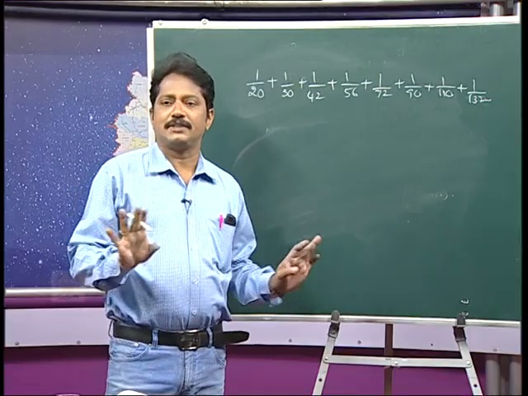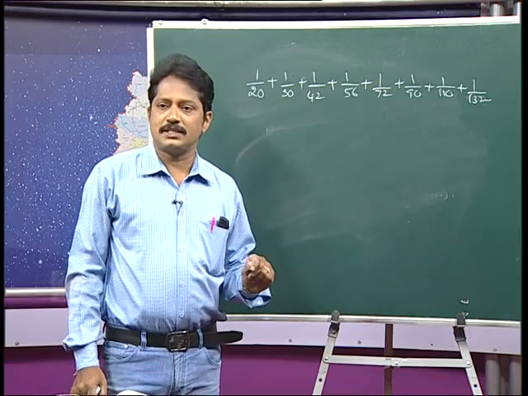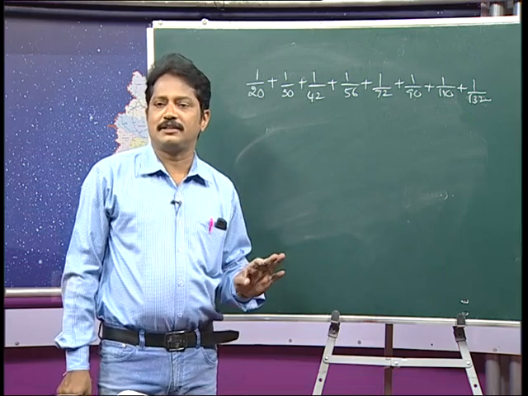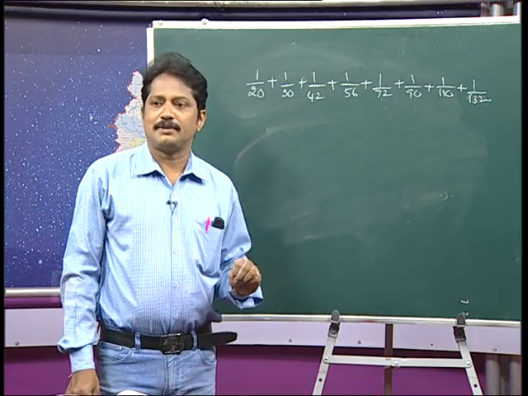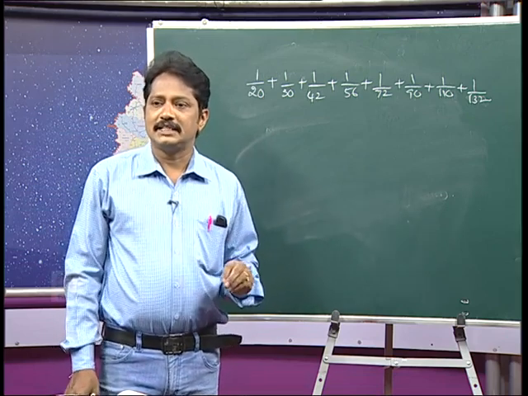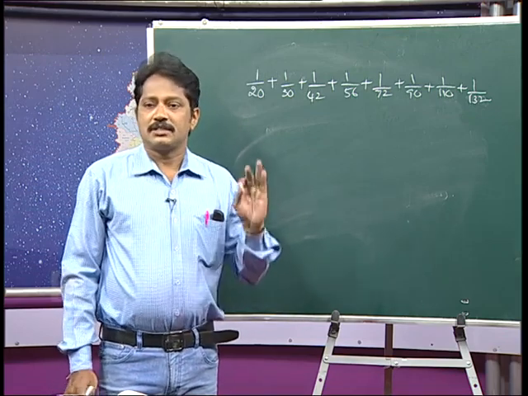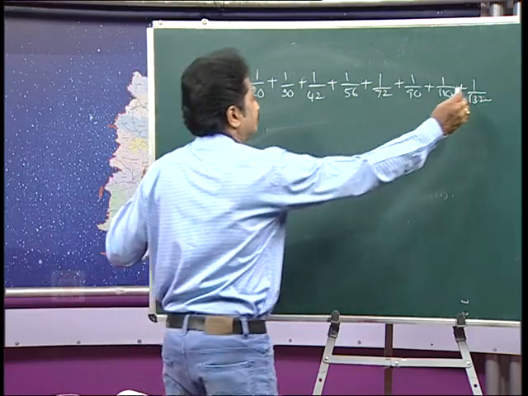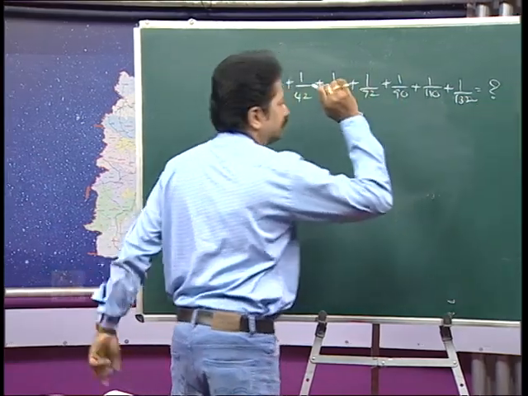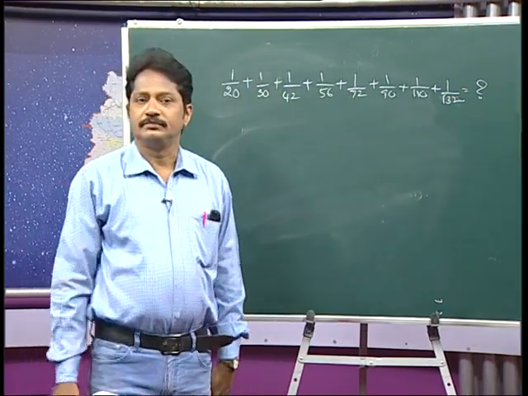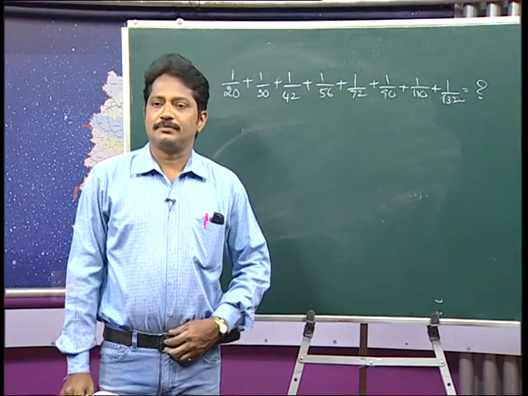Spontaneously, I gave one equation here: 1 by 20 plus 1 by 30 plus 1 by 42 plus 1 by 56 plus 1 by 72 plus 1 by 90 plus 1 by 110 plus 1 by 132. Solve it. Find the value of this. You have to find it. So, the question is given, you have to solve it.